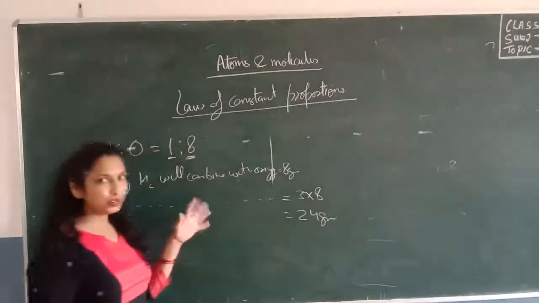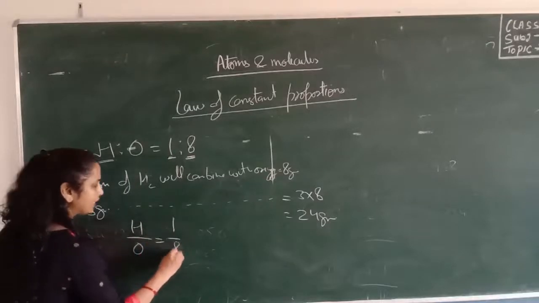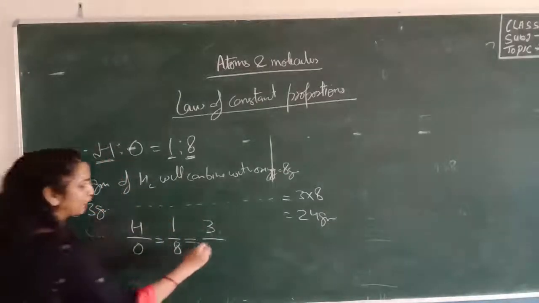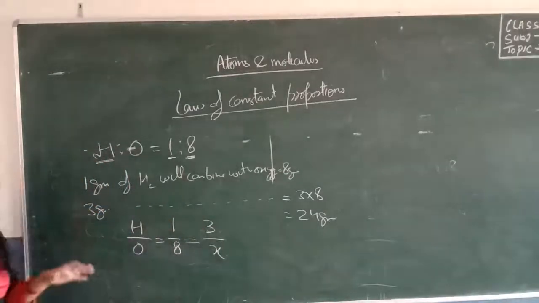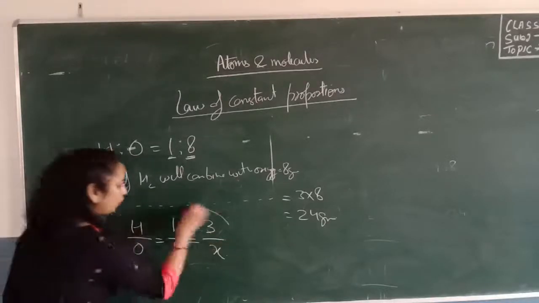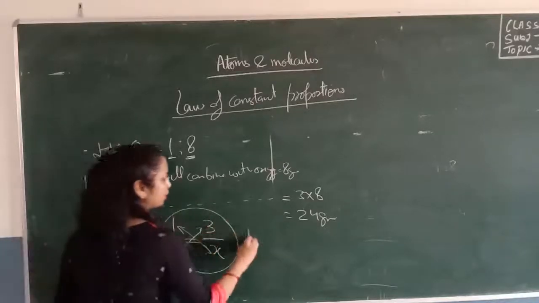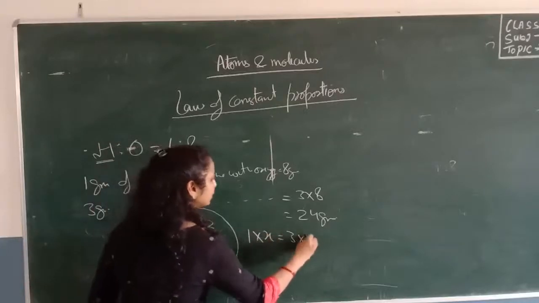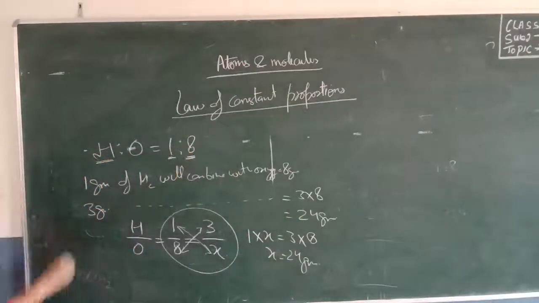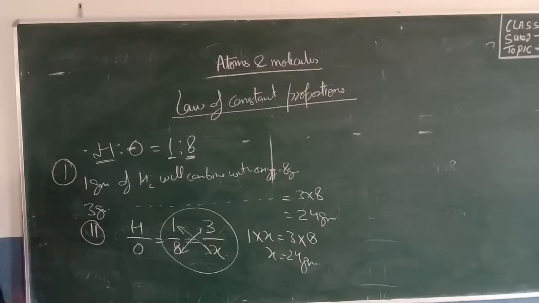You can also do this question like this. Hydrogen upon oxygen is equal to 1 upon 8. Now you have the mass of hydrogen, that is 3, and you have to calculate the mass of oxygen. The method which you find easy, you can use, either this one or this one. So we cross multiply: 1 into x is equal to 3 into 8. So what is the value of x? It is 24 gram. So you can use any of the methods.